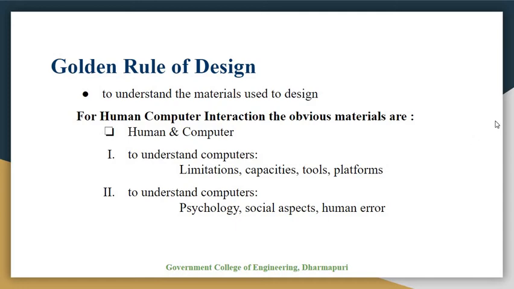So for human computer interaction, the obvious materials are the human and the computer. First, to understand computers, we should know the limitations, capacities, tools and platforms. Second, to understand people, we should know the psychological and social aspects, and human errors.